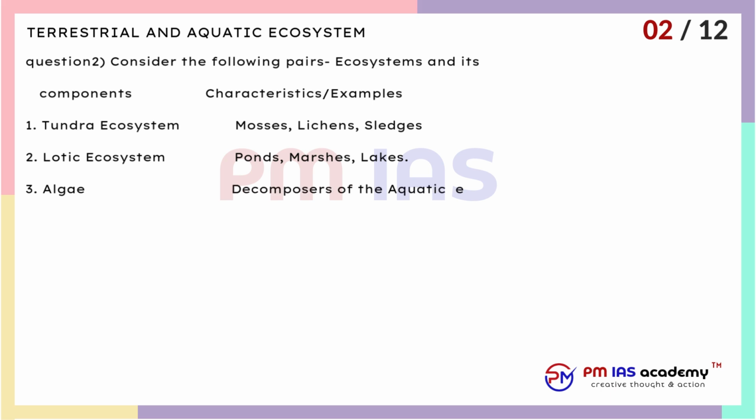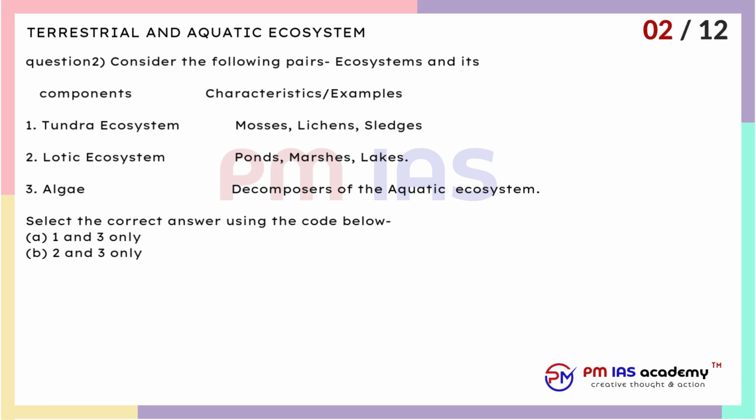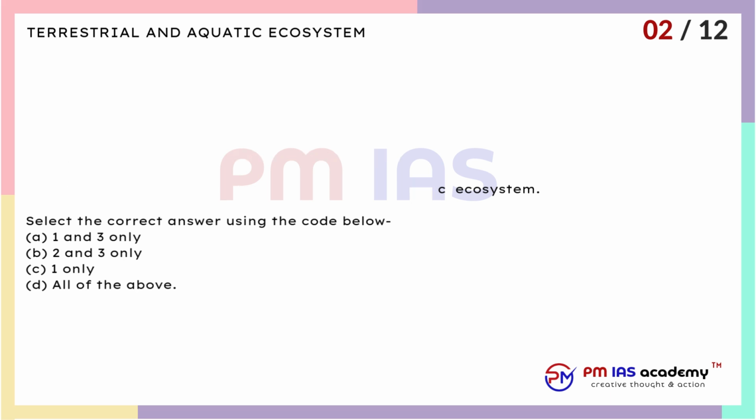3. Algae: decomposers of the aquatic ecosystem. Select the correct answer using the code below. A. 1 and 3 only. B. 2 and 3 only. C. 1 only. D. All of the above.